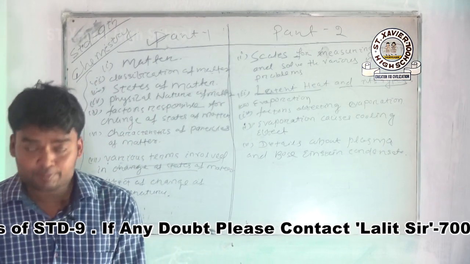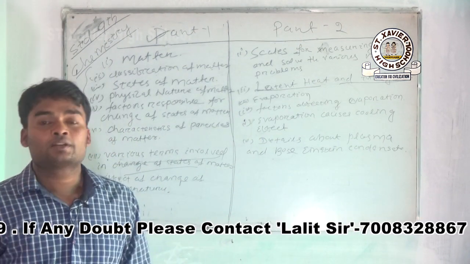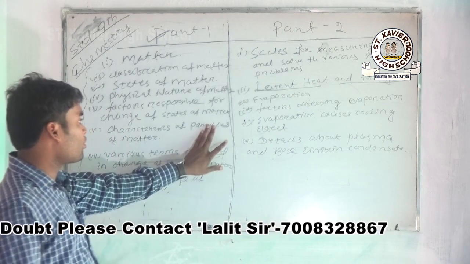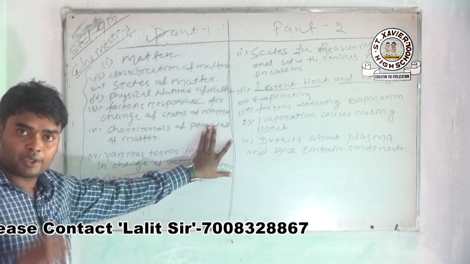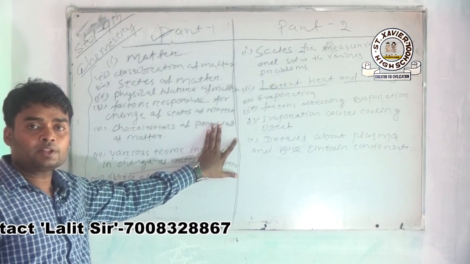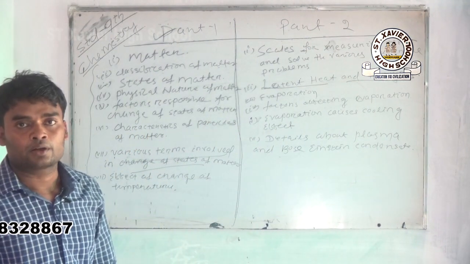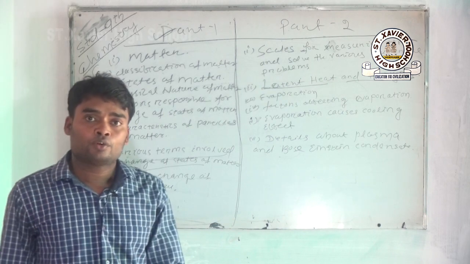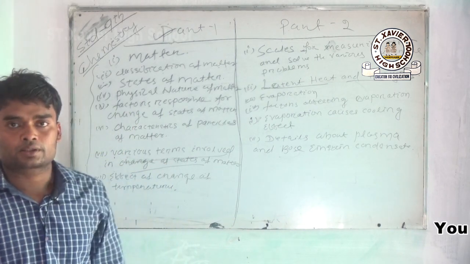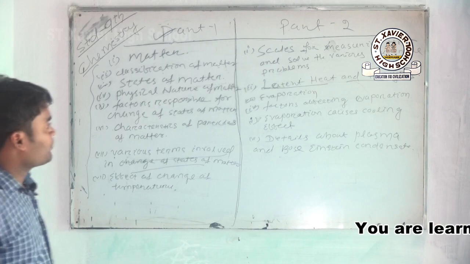Just like this paper, this pen, the camera, and this board, all are matter. Even I am matter. Everything in our surroundings is matter. Matter in Hindi we call padarth.